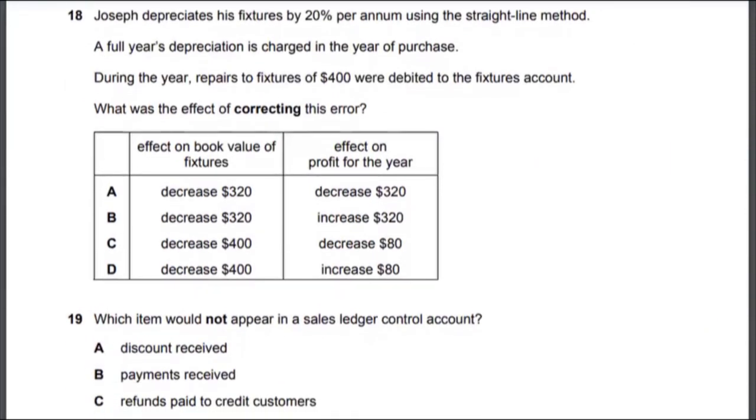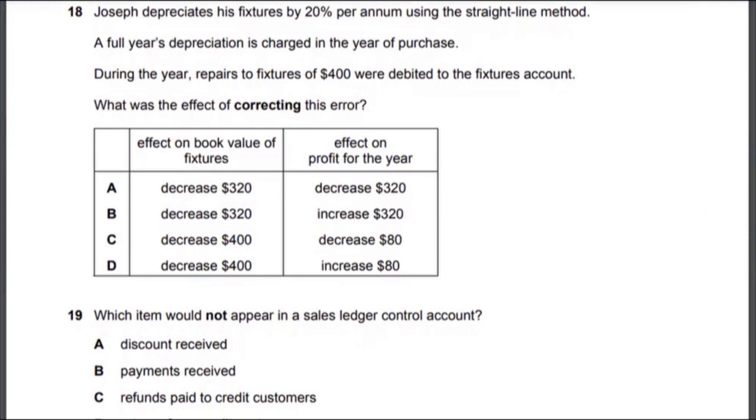Let's look at multiple choice 18. Joseph depreciates his fixtures by 20% per annum using straight line method. A full year's depreciation is charged in the year of purchase. During the year, repairs to fixtures of $400 were debited to the fixtures account. Now that is actually incorrect.